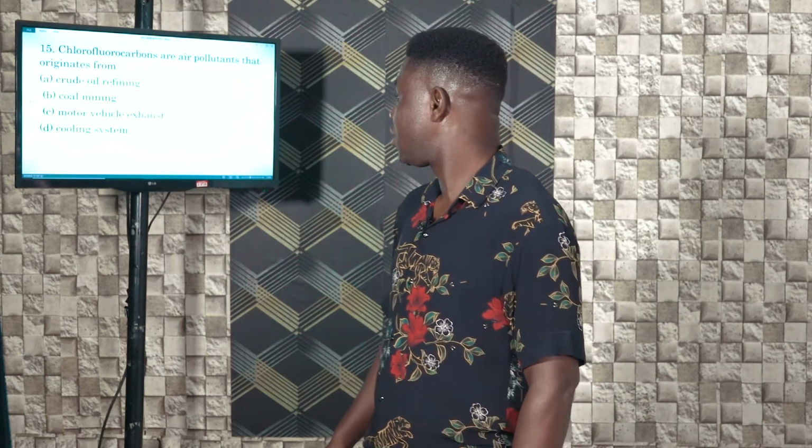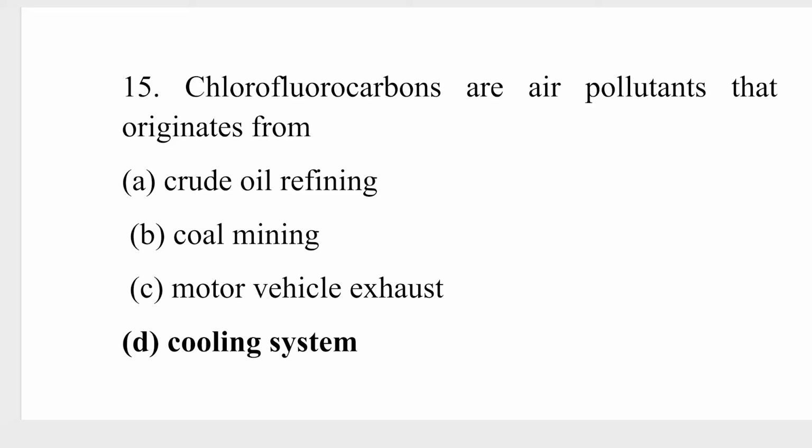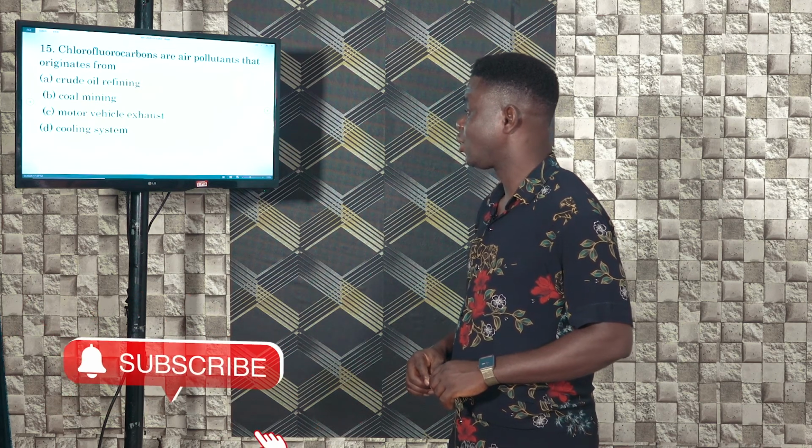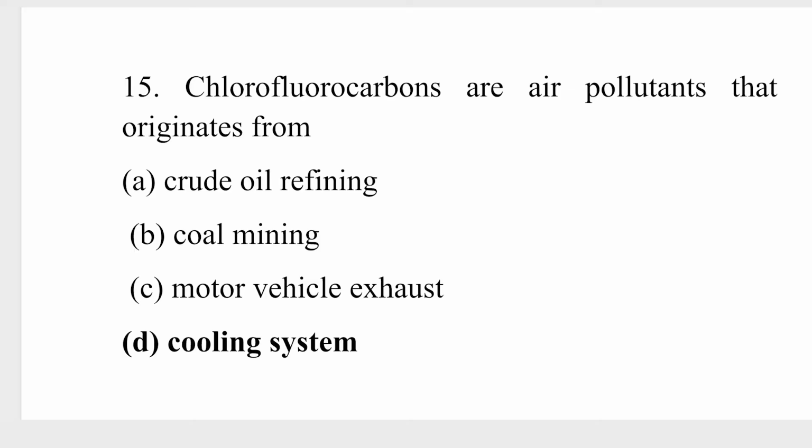Question number 15. Chlorofluorocarbons are an air pollutant that originate from A, crude oil refining, B, coal mining, C, motor vehicle exhaust, D, cooling systems. The major source of chlorofluorocarbons is refrigerants, from our cooling systems, and aerosols from aircraft.